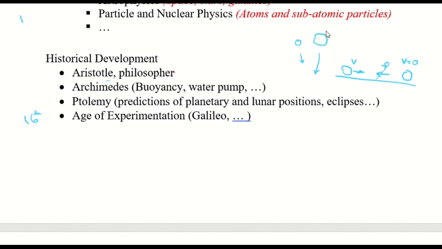Galileo and others came around and did experiments to verify all that they thought was true, and found some things to be not correct, and found other rules. Now, because we have experimentation, we need instruments to do the experimentation. And if you have an instrument, you need a system of units. So if you're going to measure something, it's either going to be in meters or inches or feet or centimeters or whatever. So you need a system of units, which we will look into in the next video.